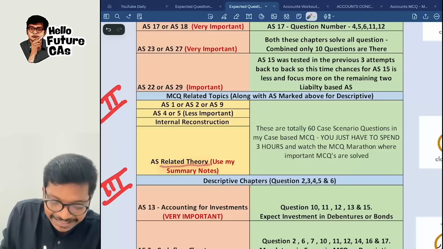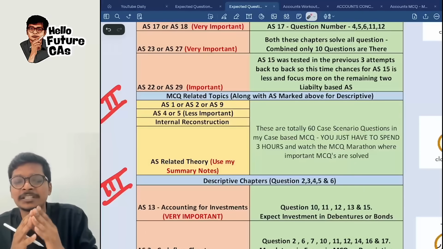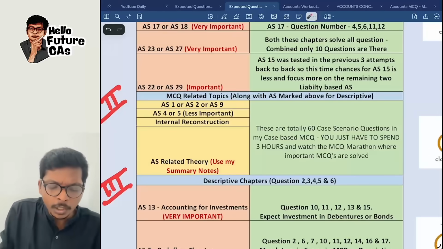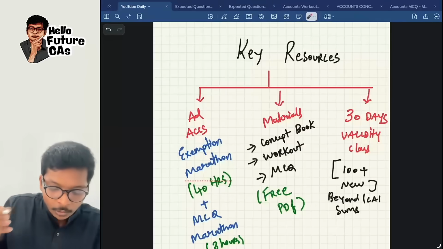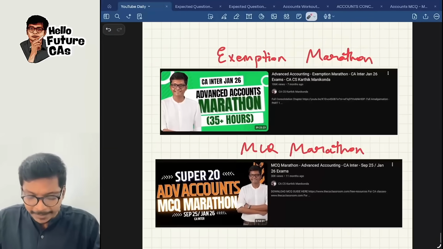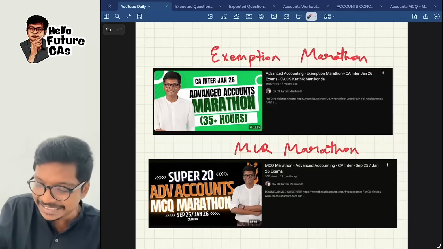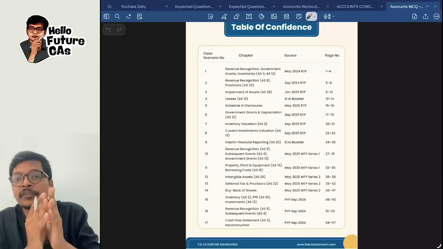And AS related theory, last time they asked some theory question, last 15th MCQ question is always theory. So how do you handle this MCQ and theory? 2 resources. One, I already told you, we have the MCQ Marathon. Just spend 3 to 4 hours, watch in 1.5 speed. This is one. And second, I have my MCQ material again for free for you guys.